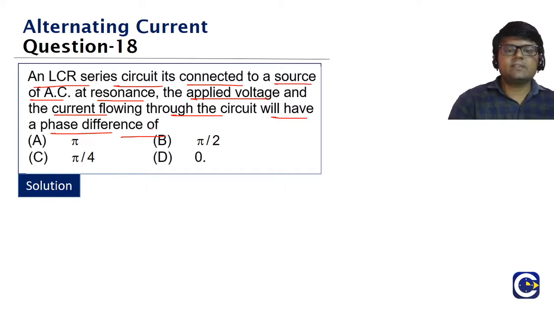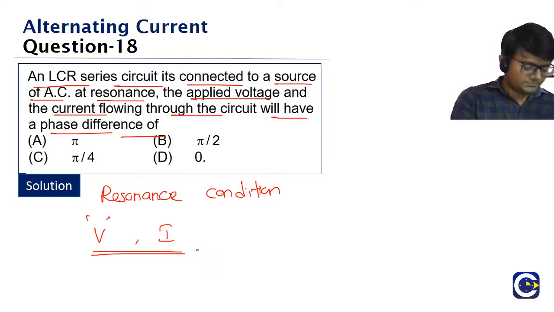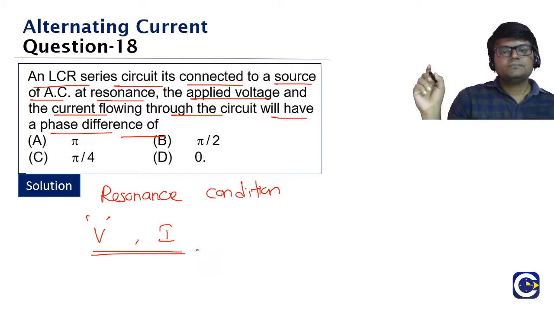So we are in the resonance condition, and we need to find the phase difference between the applied voltage V and the current through the circuit.